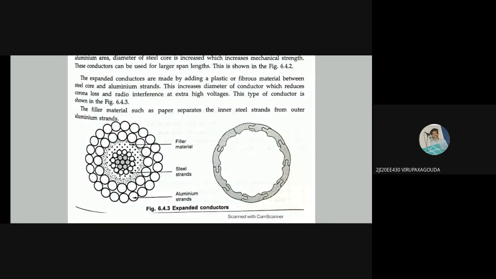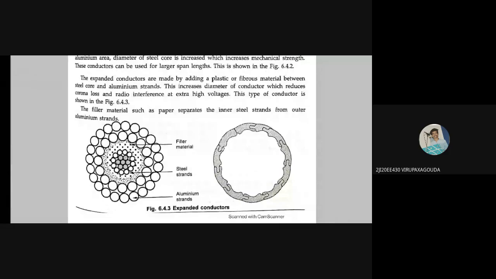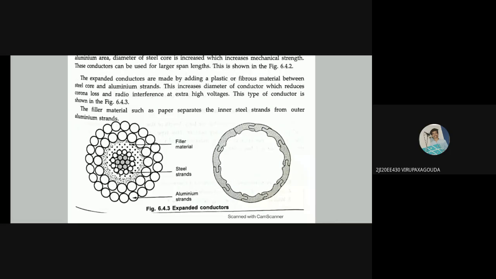At the core there is the steel, surrounding the steel there is aluminum, and then comes the expanded conductor, which is expanded by filling up with filler materials. First, there are steel strands, then outside the steel strands there is filler material, and outside it there are again aluminum strands. The outermost layer is the aluminum strands.